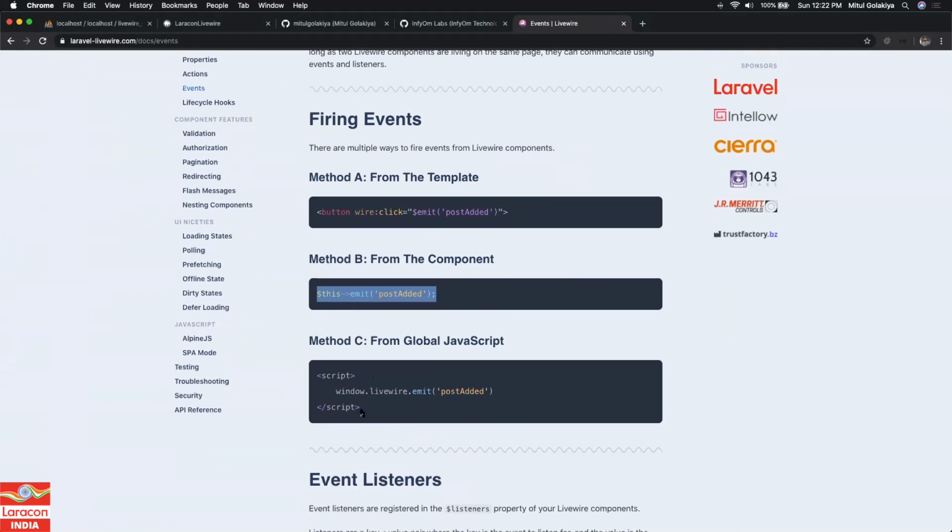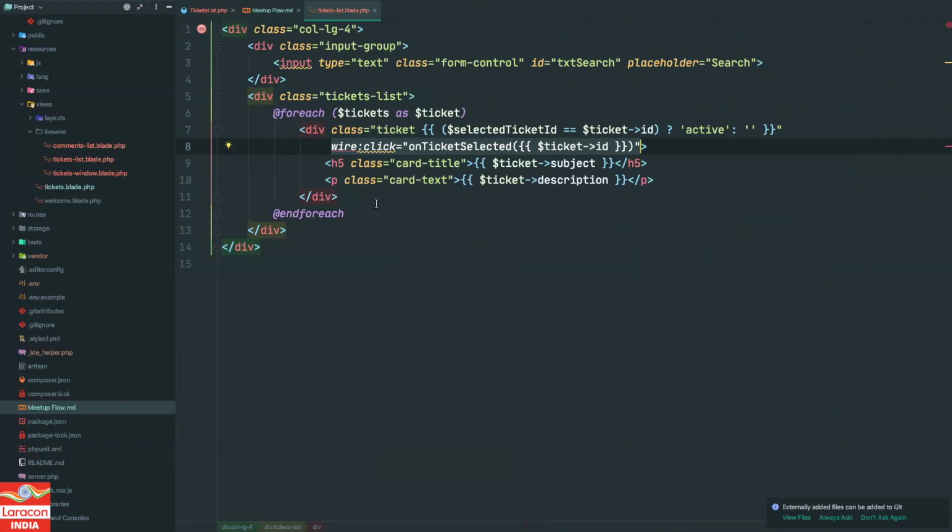And also if you want to dispatch, sometimes you are using some complex JavaScript or third-party tools, say select2, where you will be handling the change event of the tags. So you can emit an event like that as well. Livewire exports one object on window called window.livewire, and you can call methods on that. So window.livewire.emit post edit. These things are all exactly the same. You can use any of the ways.